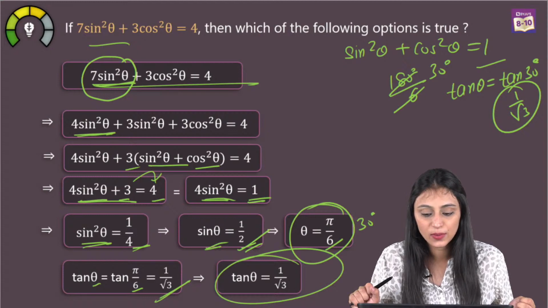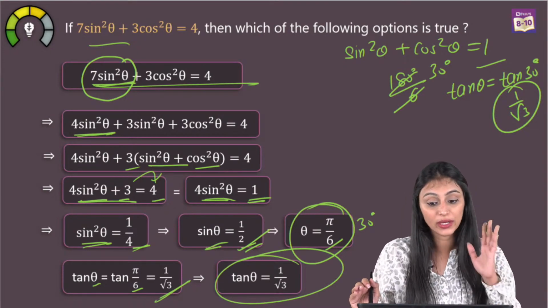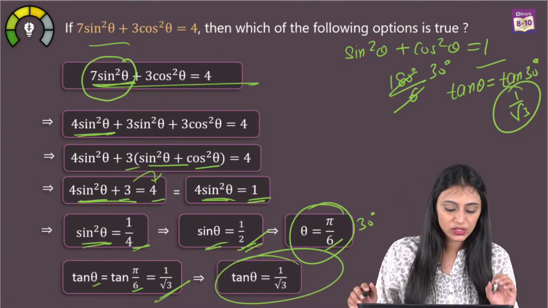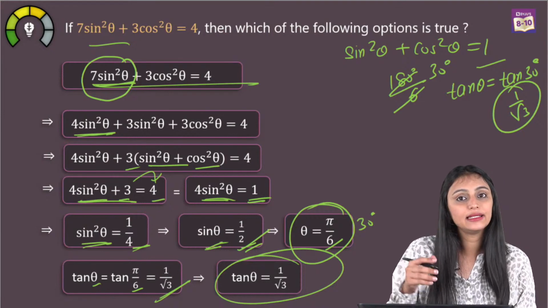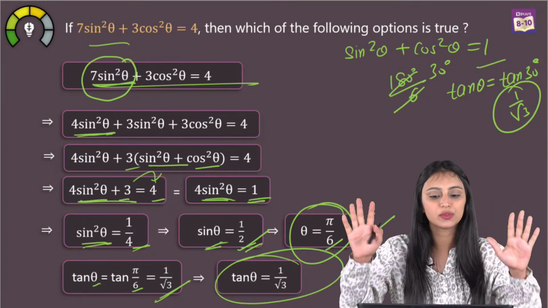Agastya, pi is in radians, and 180 is in degrees. See, you don't get confused with it. If you don't want to use that, simply write sine 30 degrees is 1 by 2. Use 30 degrees, don't use pi, okay.